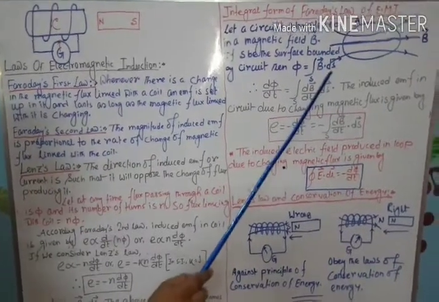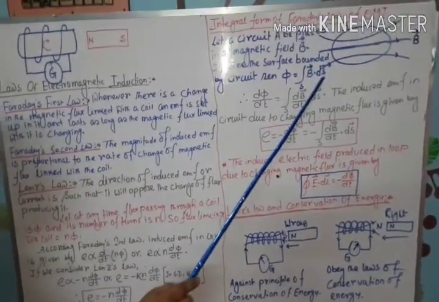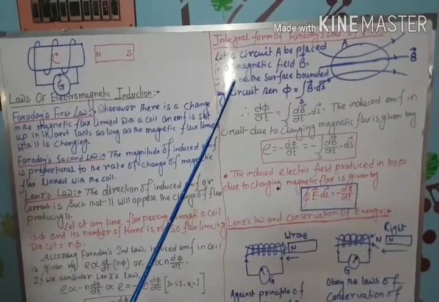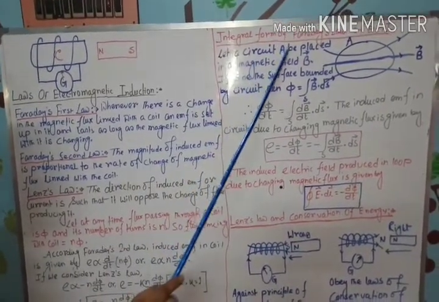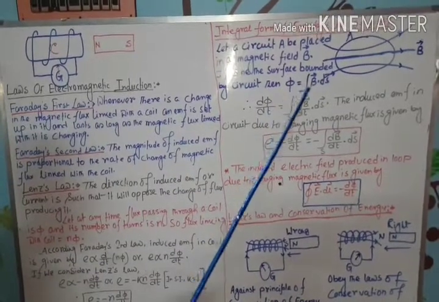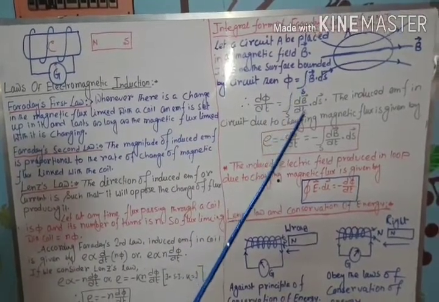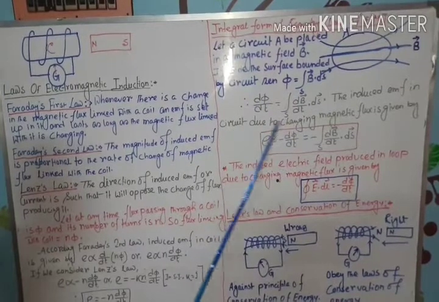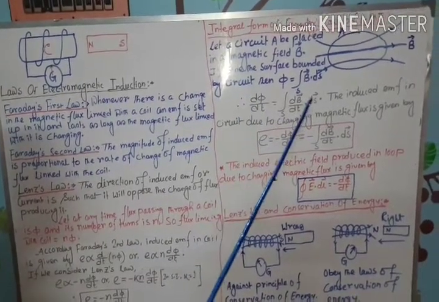What is ds vector? ds vector is the elementary area of the surface S, which is bounded by the circuit A. So d phi by dt equals the integration over S of dB by dt dot ds. This is the rate of change of magnetic flux.